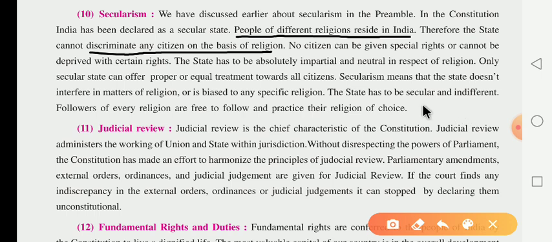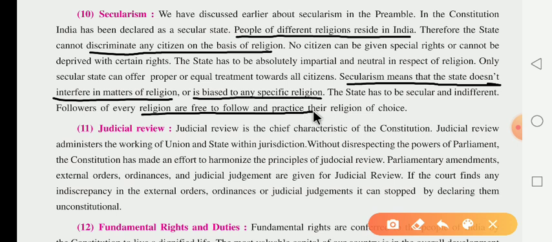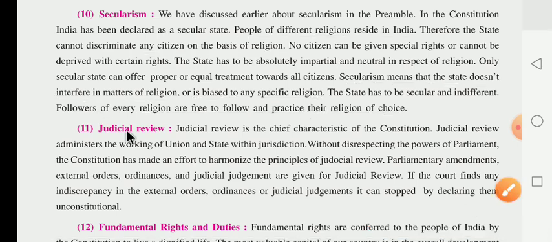What is the meaning of secularism? Secularism means that the state doesn't interfere in matters of religion or is biased toward any specific religion. The state has to be secular and indifferent. Followers of every religion are free to follow any practice or religion of their choice. What are they saying, dear children? They are saying that followers of every religion are free to follow any religion by their choice.